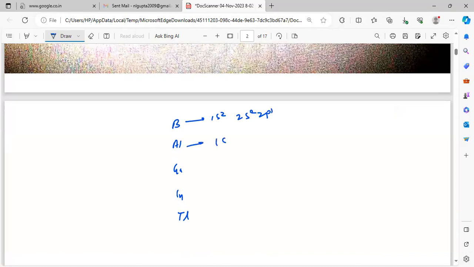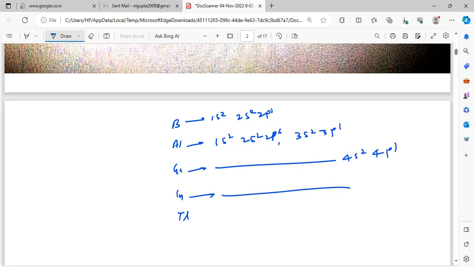Here is 1s2, 2s2, 2p6, 3s2, 3p1. Here it is 4s2, 4p1. The next one will be 5s2, 5p1. This one is going to be 6s2, 6p1.